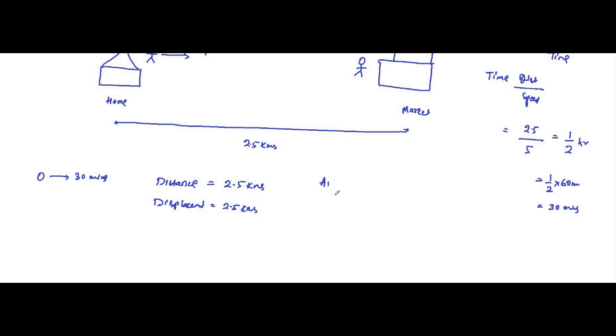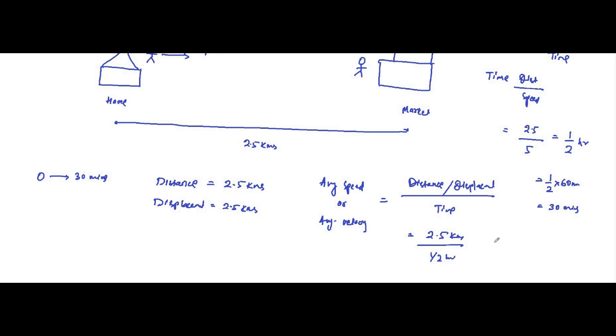So both average speed and average velocity will be the same in this case, which is equal to distance, or displacement, which is the same in this case, divided by time, which is 2.5 kilometers by 1 by 2 hours, which is equal to 5 kilometers per hour. So in the first case, the time phase from 0 to 30 minutes, both the average speed and velocity are the same, equal to 5 kilometers per hour.